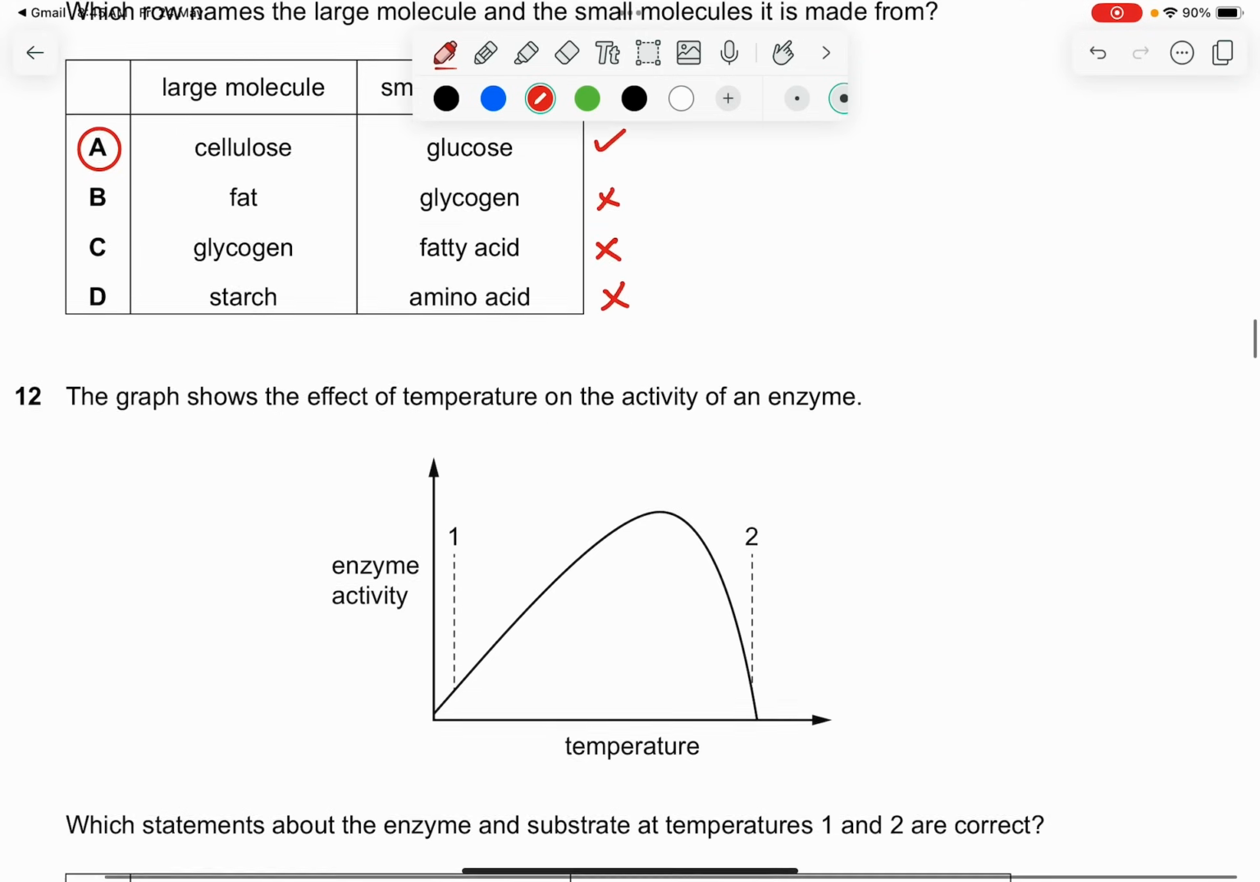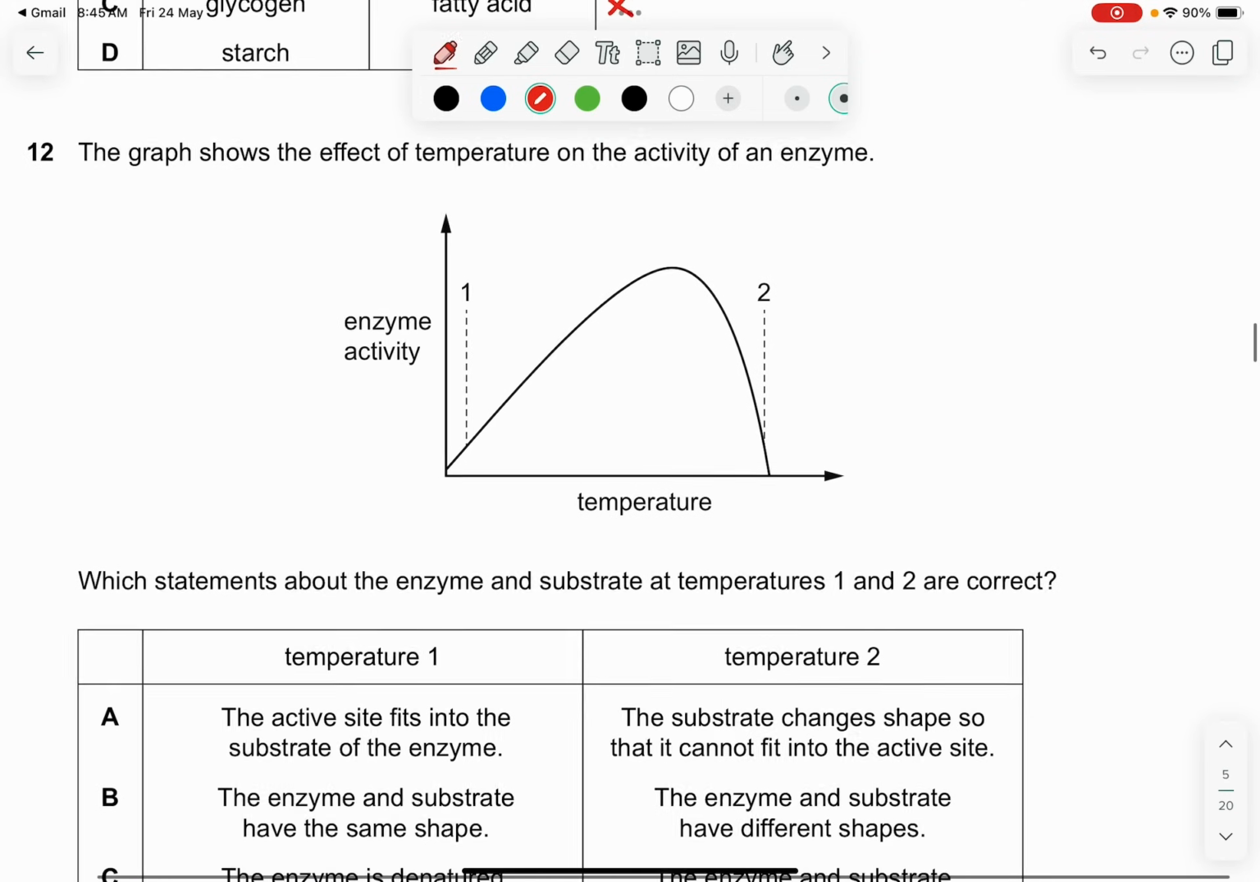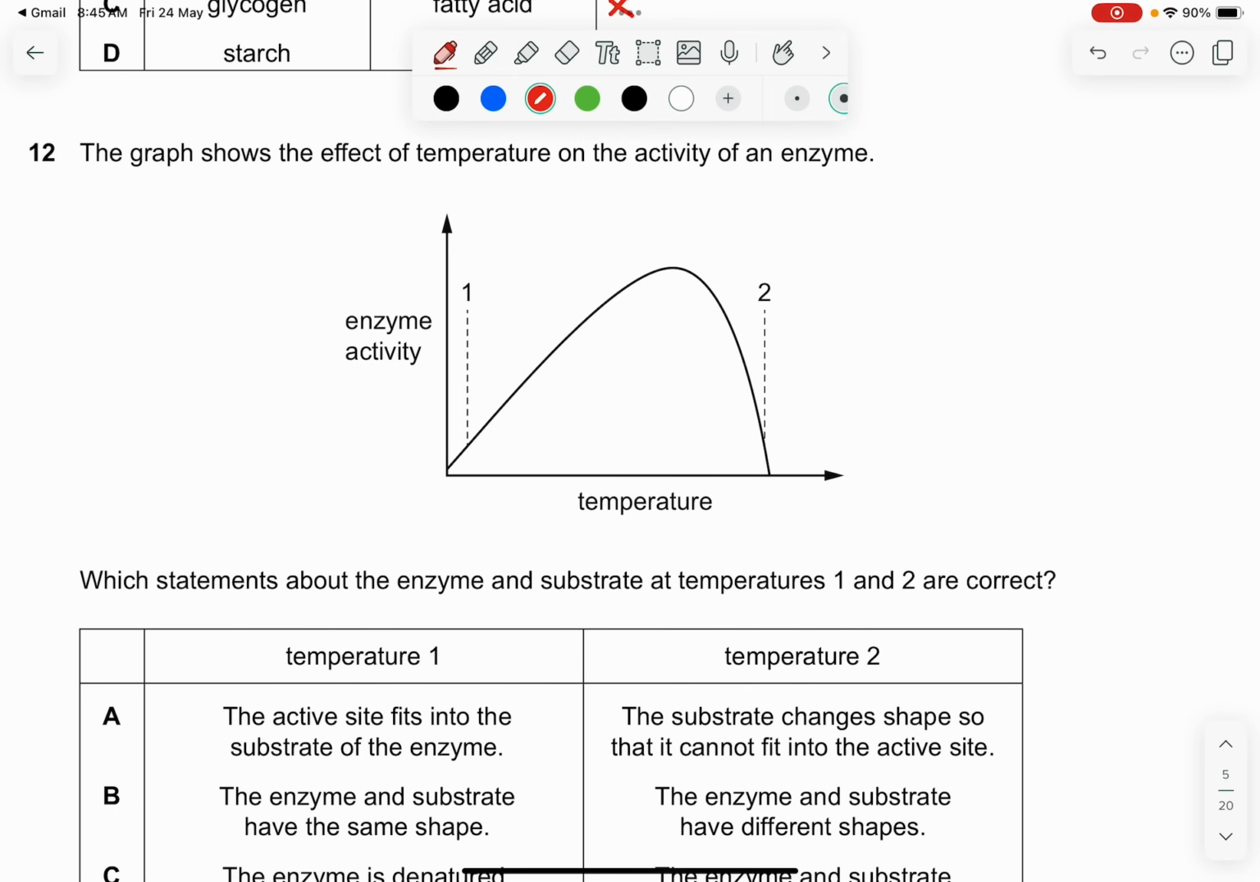Question 12. The graph shows the effect of temperature on the activity of the enzyme. So this is the effect of temperature. Which statement about the enzyme and substrate at temperatures 1 and 2 is correct? So they give you this point and this point. Now they want you to answer what happens during this point.